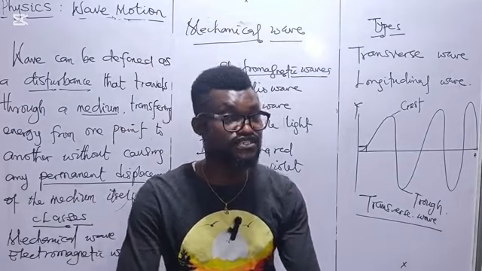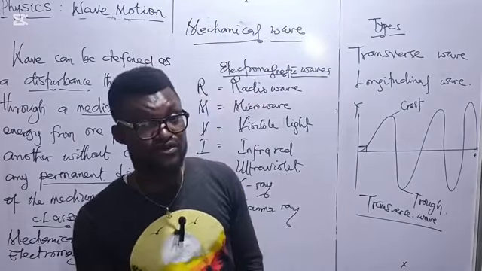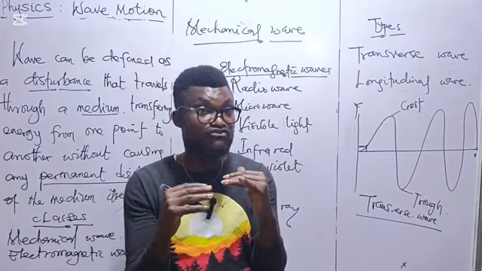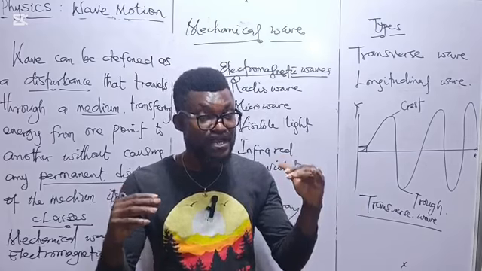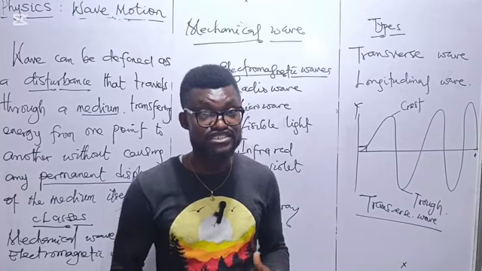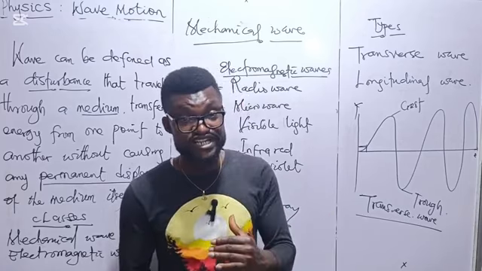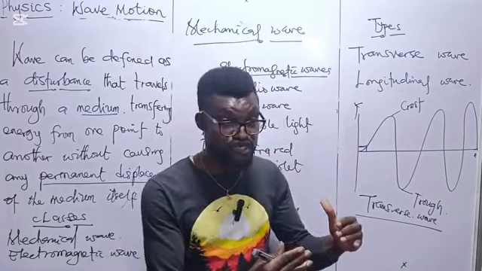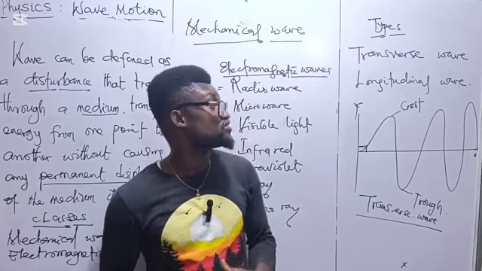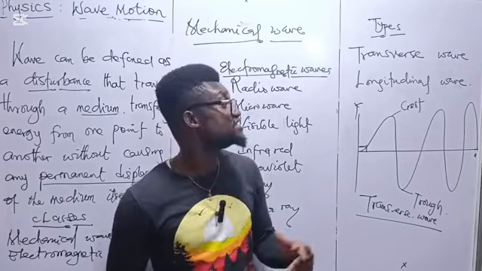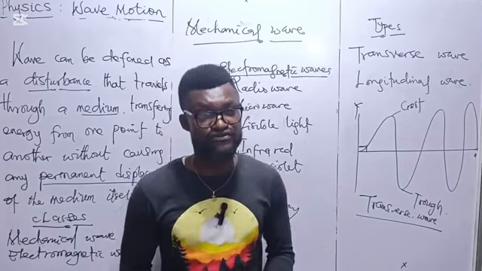Then another case is longitudinal wave. If the direction of vibration is parallel to the direction of the propagated wave, the generated wave, if the generated wave is parallel to the direction of the vibration, then we say that what? Such a wave propagated or generated or spread is said to be a longitudinal wave.